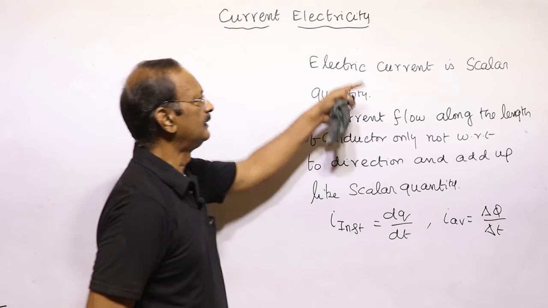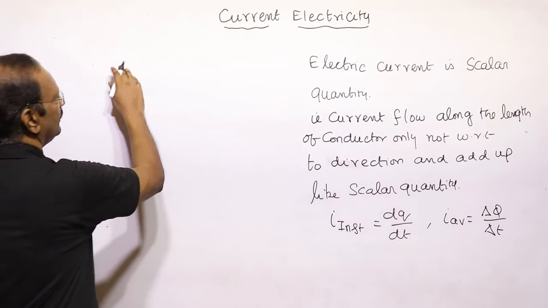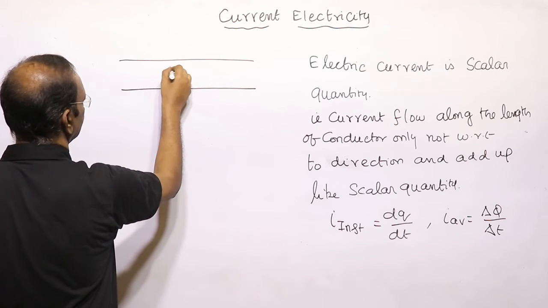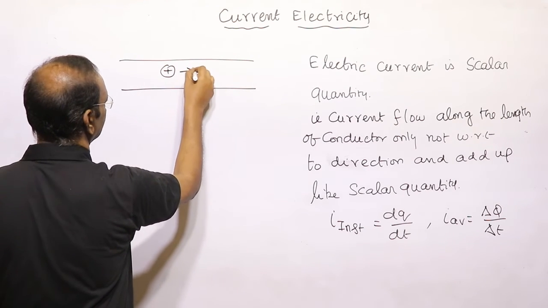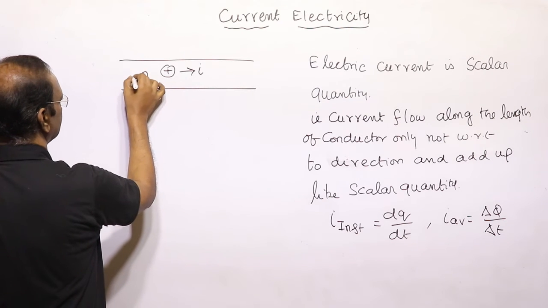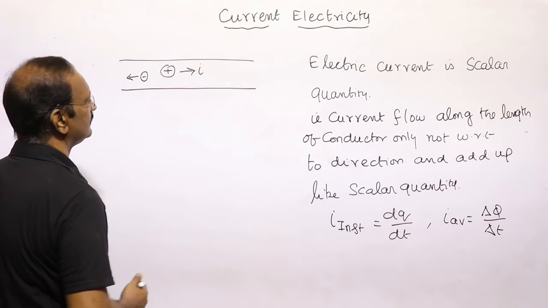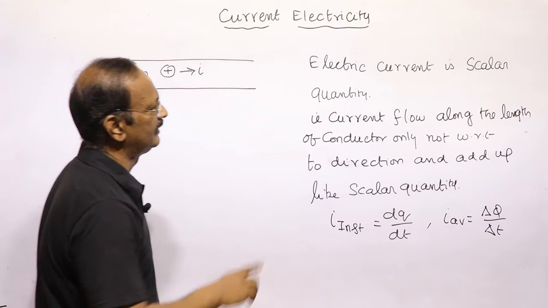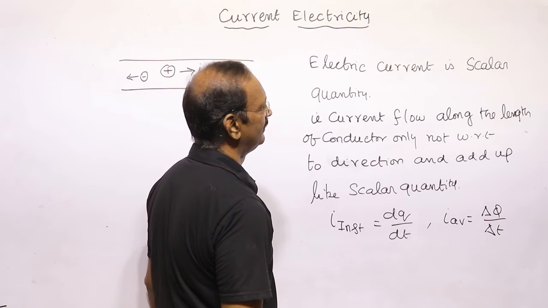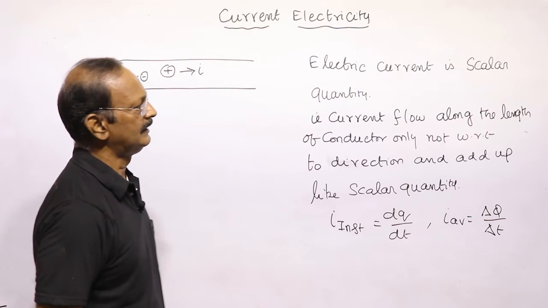Now, electric current is a scalar quantity. It seems to be flowing, and we have already said the current flows in the direction of motion of positive charge. So it seems to follow a single direction. No, electric current is a scalar quantity. It has only magnitude. It does not have the directional property.